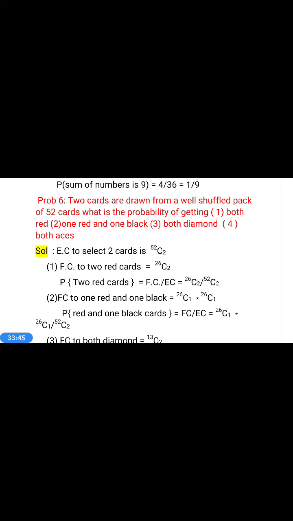Next is the first question. Favorable case for 2 red cards. How many red cards do we have? 26 red cards. How many cards are required? 2 cards. So the favorable case for 2 red cards is 26C2. Therefore, the probability of 2 red cards is equal to favorable cases by exhaustive cases, which is equal to 26C2 by 52C2.